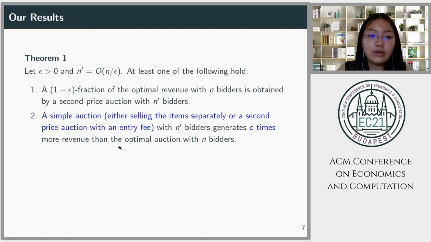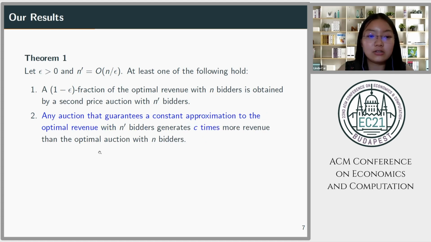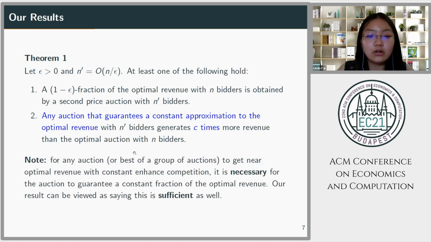So we haven't really talked about what the simple auction is, and this is because it doesn't really matter. In an extension of our theorem 1, we actually prove that case 2 holds for any auction that guarantees a constant approximation to the optimal revenue. So we have to note here that in fact it is necessary for an auction to guarantee a constant fraction of the optimal revenue if it were to get near optimal revenue with constant enhanced competition. And our theorem 1 can be interpreted as saying that this is sufficient as well.